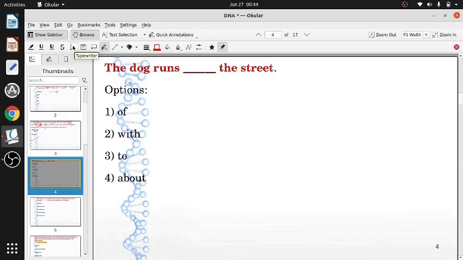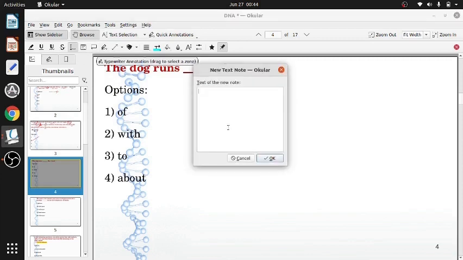You can have on the street. The dog runs on the street. The options are not given, but these would be correct. The dog runs on the street. The dog runs across the street. Across the street, the way in which you cross the street.